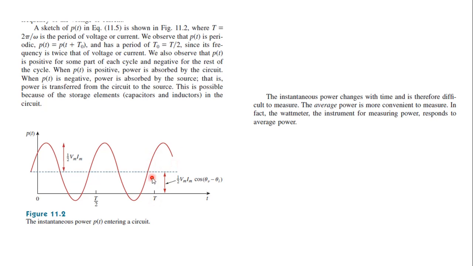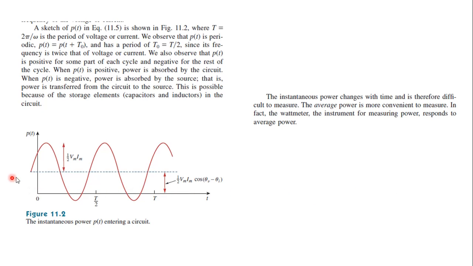So within this time period t, we have 2 cycles of power repeated. That's why we have an angular frequency of 2 omega. So here we can see that we have 2 cycles of power P of t with respect to time t within one time period. So this repeats till the end.